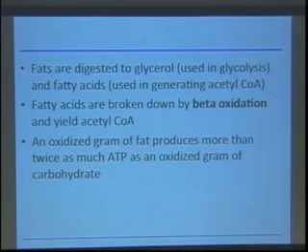So one of the reasons that an oxidized gram of fat produces more than twice as much ATP as an oxidized gram of carbohydrate is that we've got all of those very energy-rich carbon-carbon bonds in a fatty acid chain, right? Each of which can be used to generate multiple acetyl-CoA molecules that then go into the citric acid cycle.